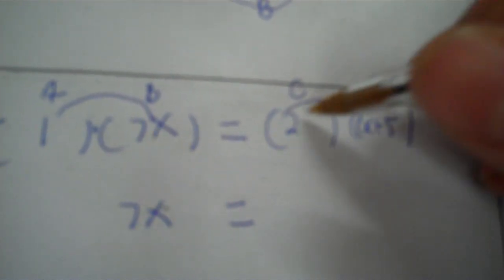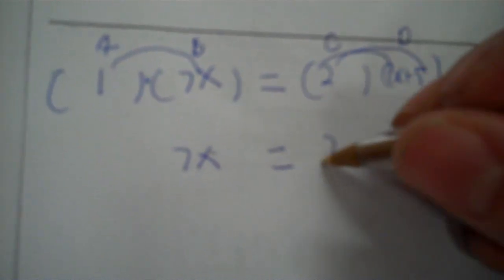So you just distribute. 1 times 7x is 7x. Then 2 times 1x and 2 times 5, so it's 2x plus 10. Now, after the parentheses have all been gone, write down here what you have for x. You just have x. You don't have x to the 2nd, just x to the 1st. So that's one answer, and you apply linear properties, not a square root, because it's not x to the 2nd.